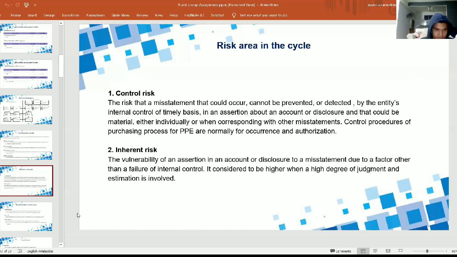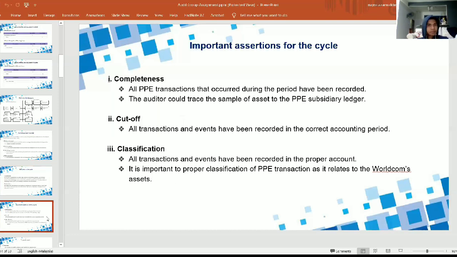So the next slide, I will talk about the important assertions for the circle. So the first one is completeness. So what is completeness? Completeness is that all PPE transactions that occur during the period should be recorded during the period.